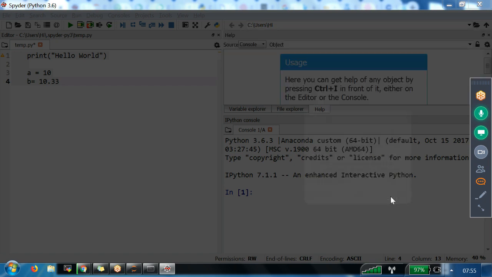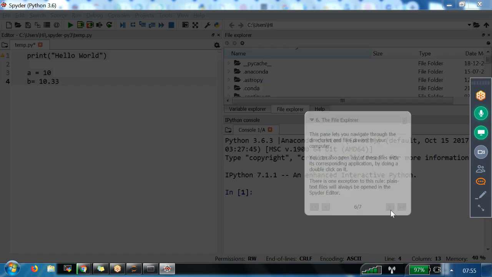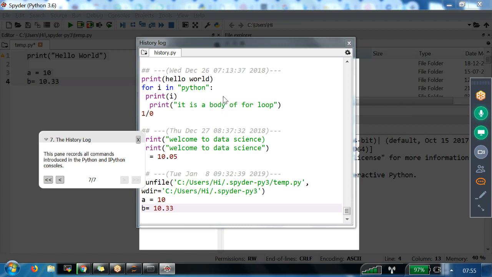The next window available is called the file explorer. In our hard disk, we have some CSV file, some JSON file, some other files. If you want, you can browse here and load it. Or if you want to save something, you can save very easily using the file explorer. Next one, we have history. The commands you ran, you can go and see in the history.